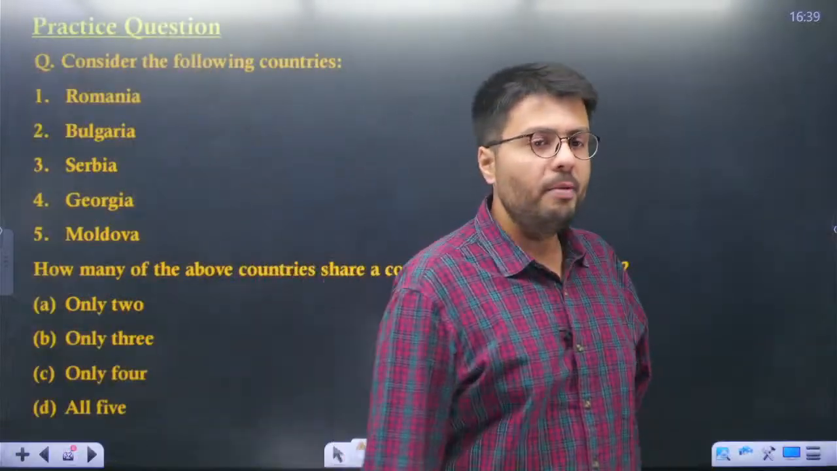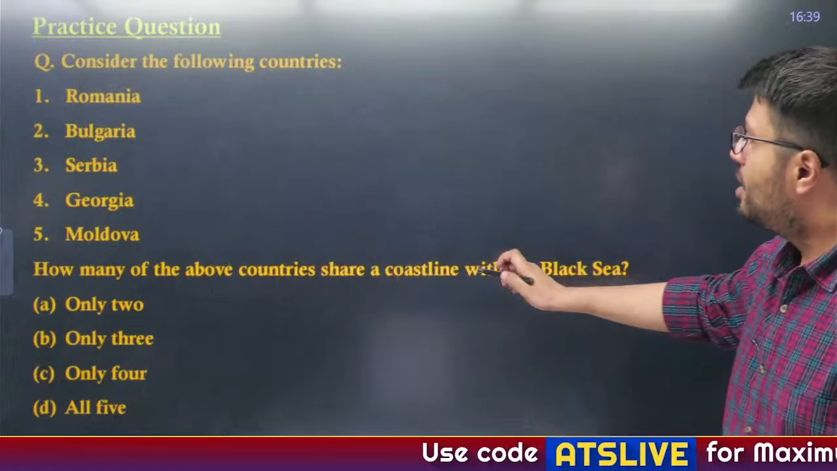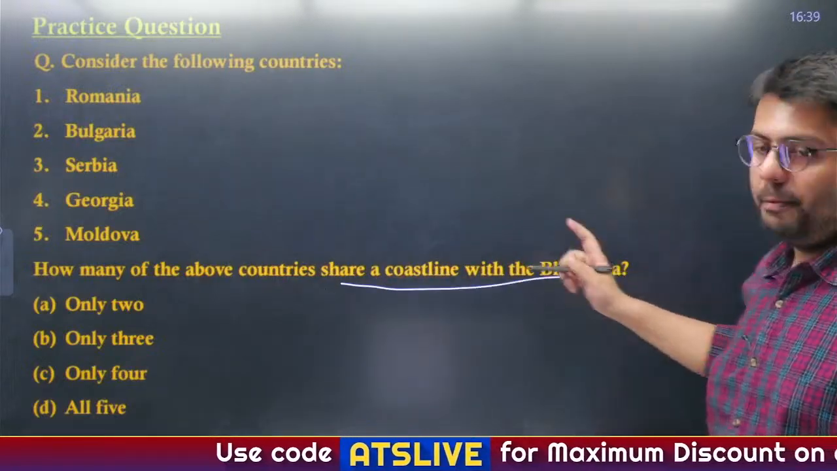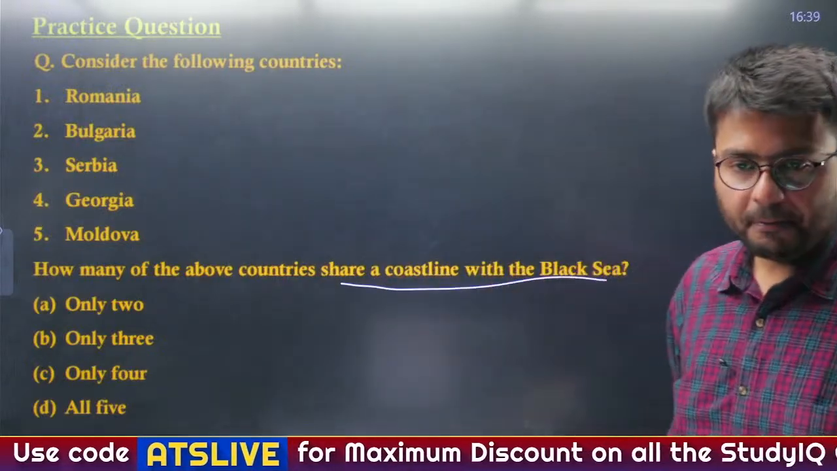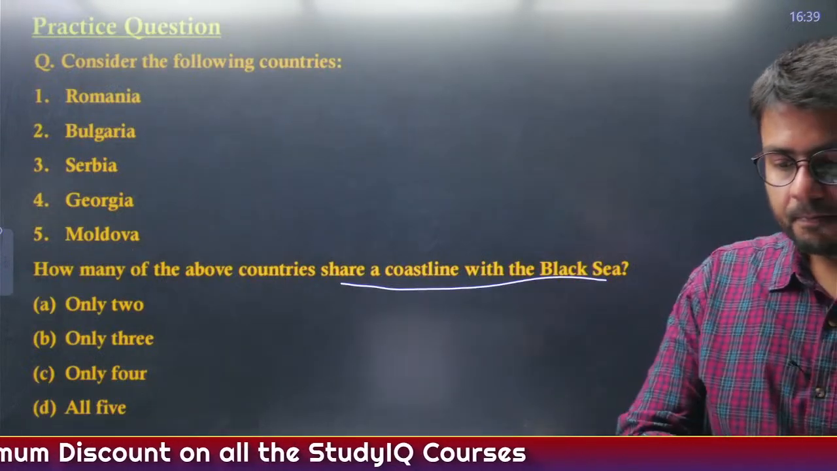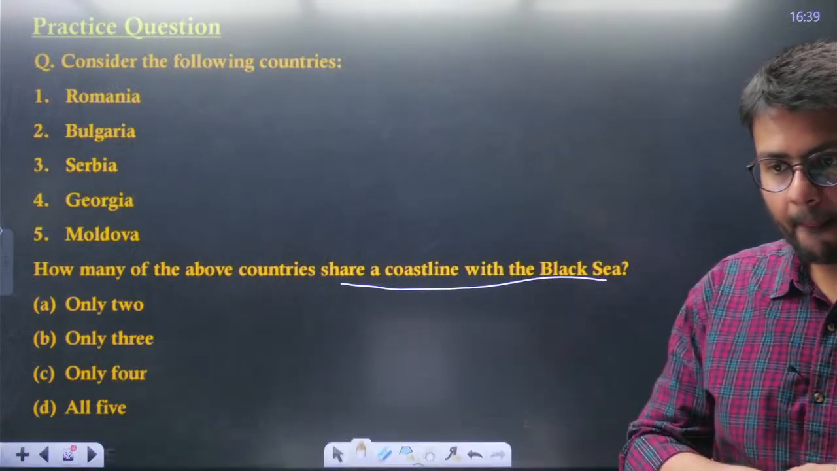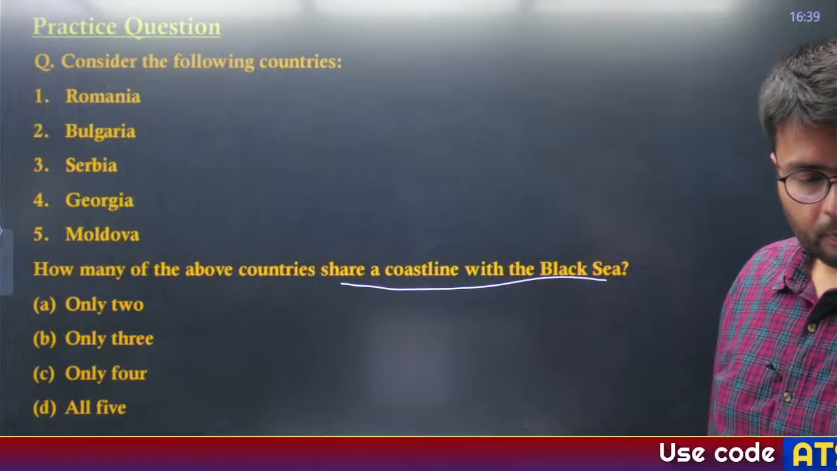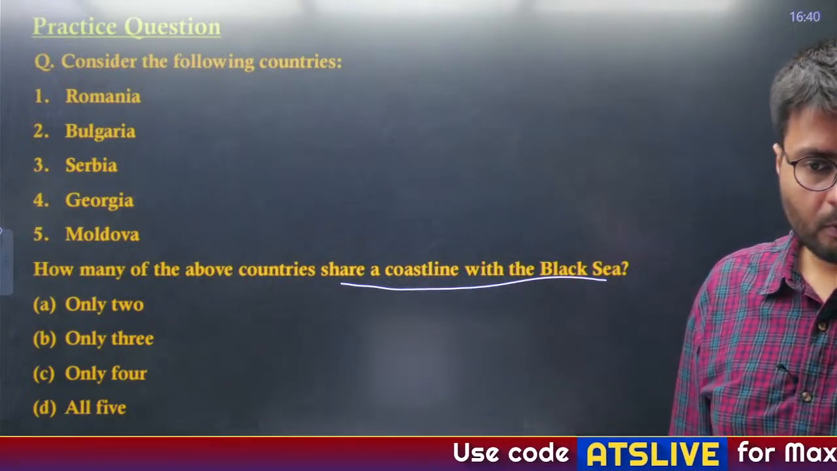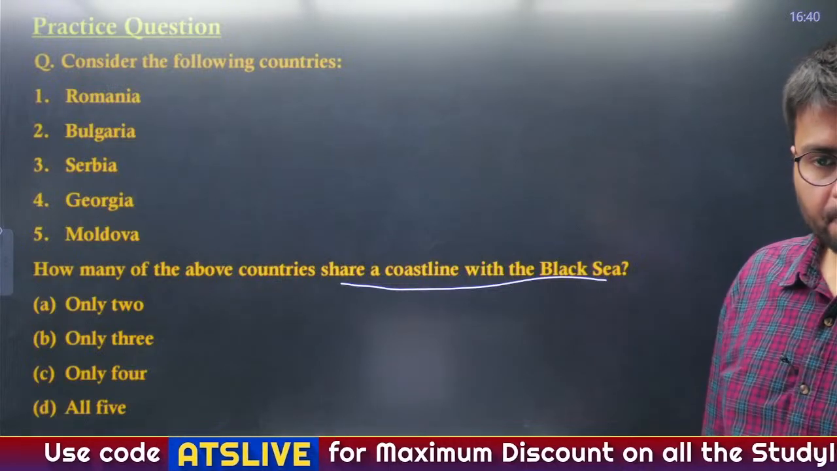Now let's see if you are able to solve this question. Consider the following countries. How many of these five share their coastline with the Black Sea? Please do answer this quickly. Anyone?